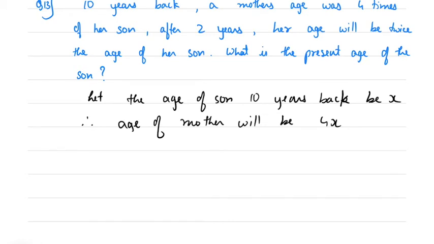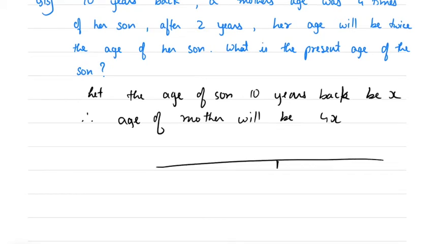After 2 years, her age will be twice the age of her son. Like this is my scale. Now this is present. The present age we don't know, but 10 years back, the age of the son was x and the age of the mother was 4x.